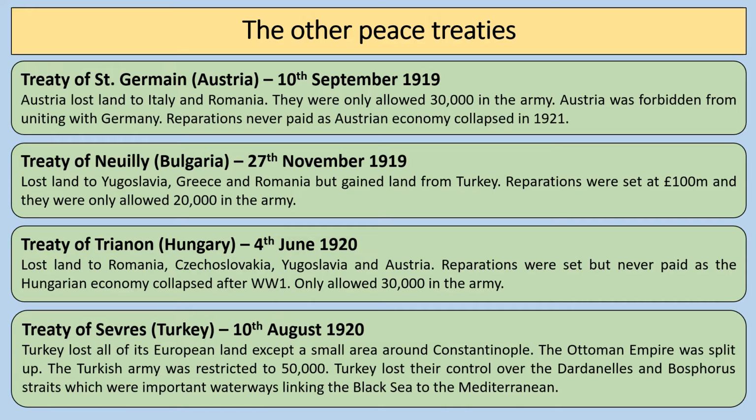And then finally, the Treaty of Sèvres. So Turkey lost all of its European land, except for a small area around Constantinople. Their Ottoman Empire, which was the empire based around Turkey, that's split up. The Turkish army is restricted to 50,000. Turkey lost their control over the Dardanelles and Bosphorus Straits, and we'll talk more about that in just a moment. And these were very important trading links, waterways that link the Black Sea to the Mediterranean.